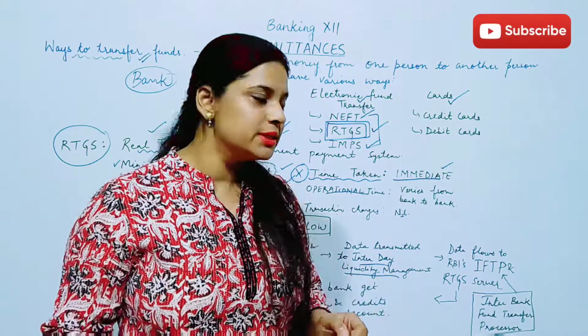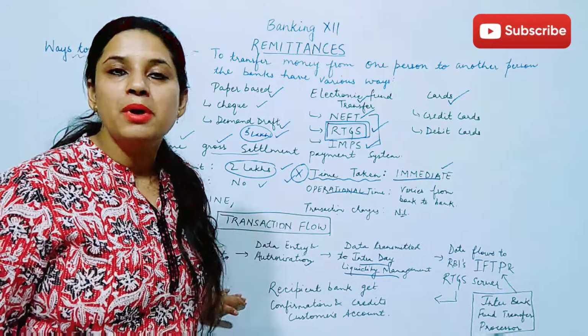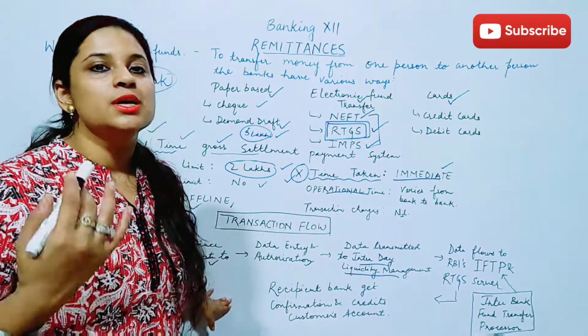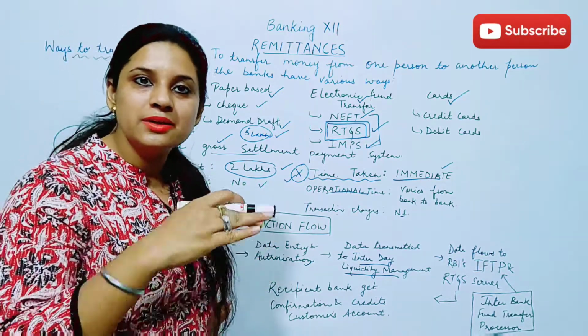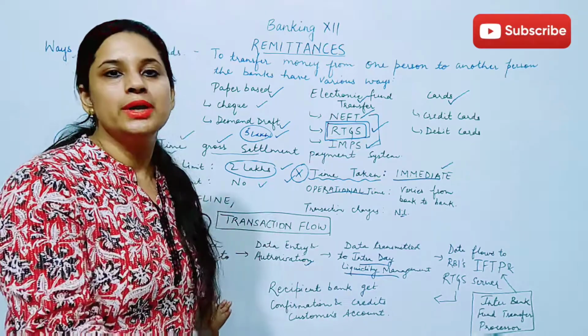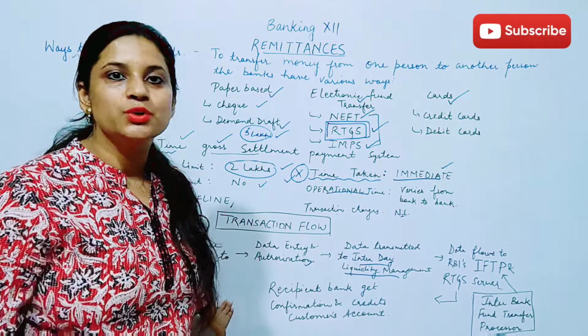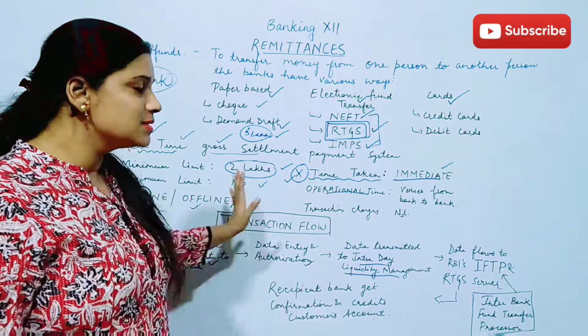They will check all the details, and then the recipient bank is going to get the clearance, the green signal, and then only the payment will be transferred to the customer's account. So this is the flow.